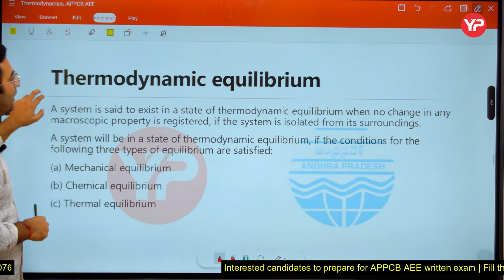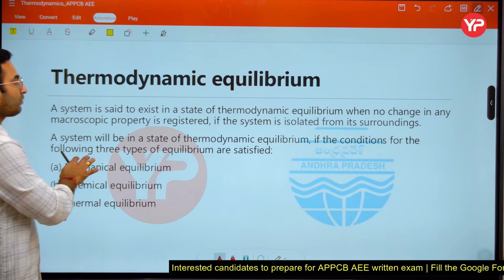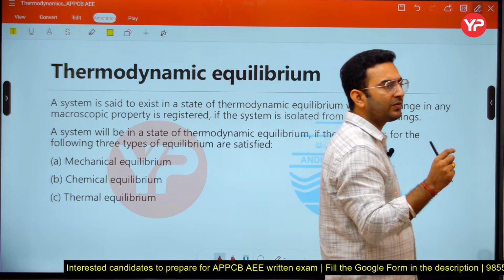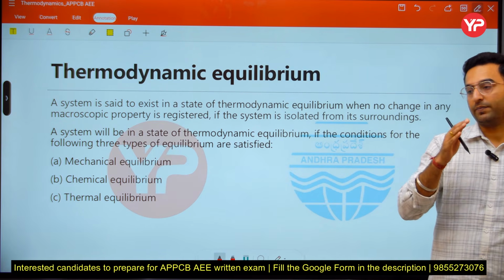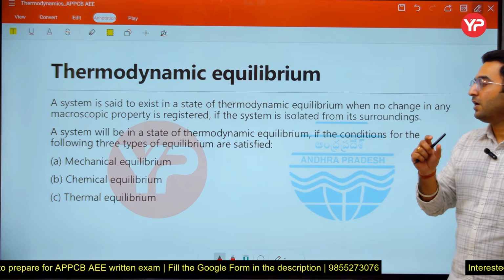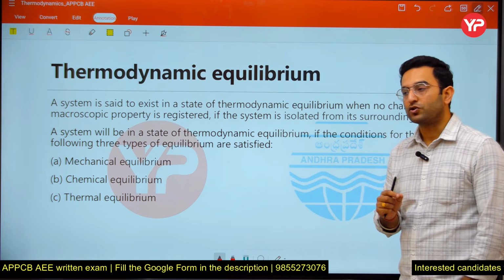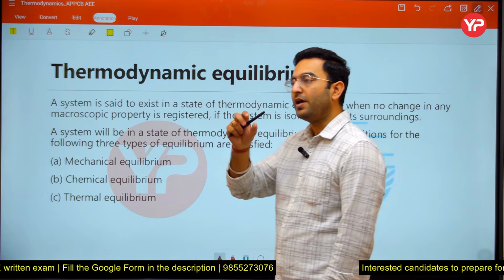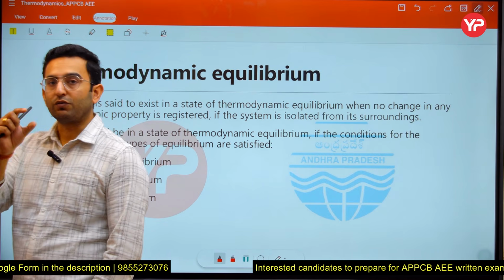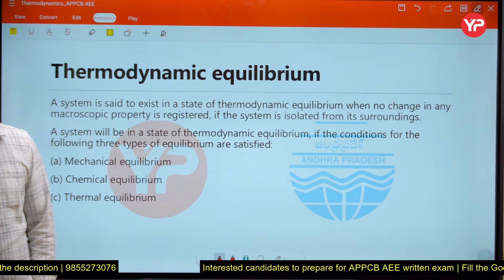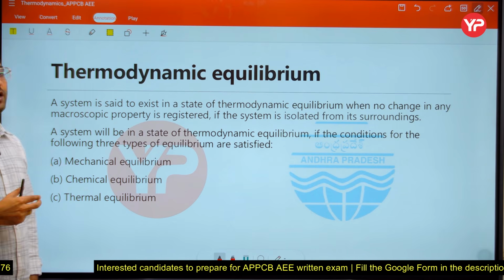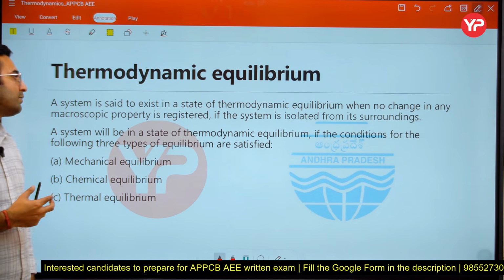Now the next part is thermodynamic equilibrium. What is the meaning of equilibrium? Equilibrium simply states that the system will become equal to its surroundings, that means the system is getting stable with its surroundings. If you change the properties of the system, it is going to act in a different way, and it is going to move toward the stable state. It is going to come into the stable state with its surroundings, that means it will try to be in equilibrium.